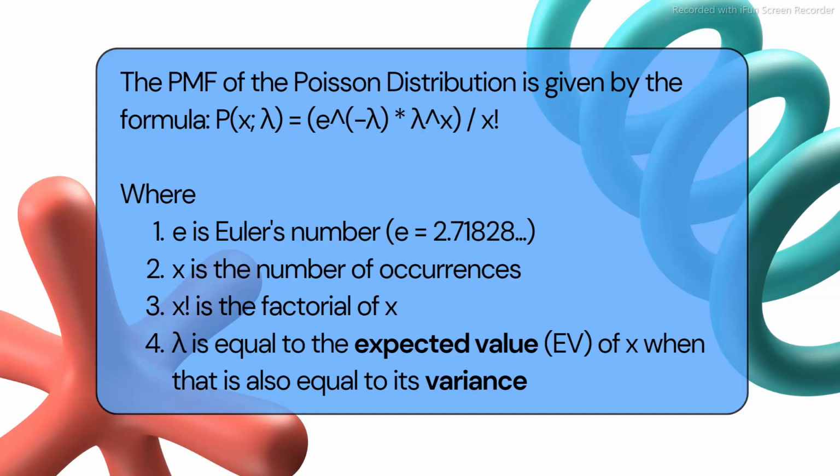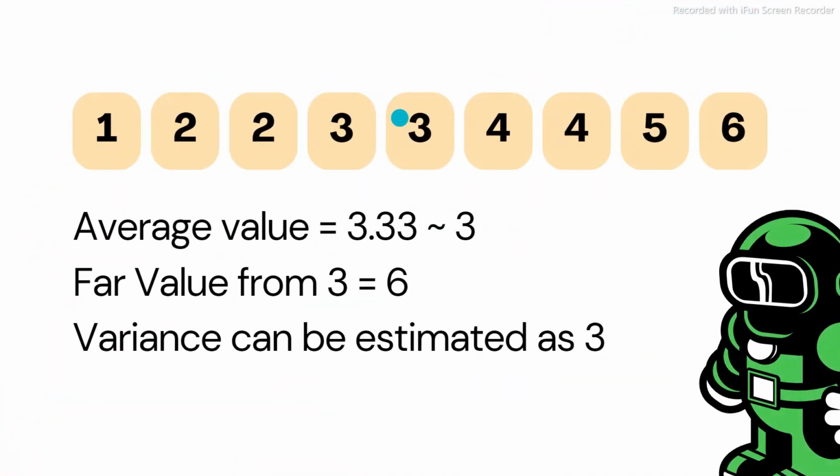Now coming back to the presentation. Here, lambda is equal to the expected value of x, which is equal to its variance. As we know, the variance will remain as it is when it is very close to the middle value. Here we have the value 3, and 3 is equal to 3. Thus, the lambda value becomes 3 because the variance value as well as the average value become the same.